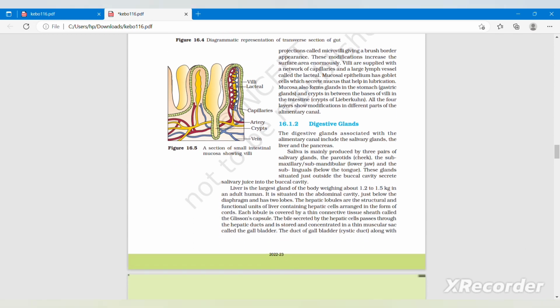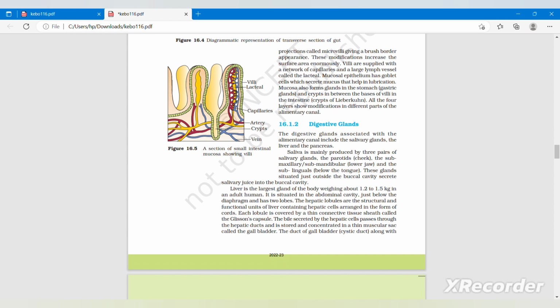And the next topic is 16.1.2, that is digestive glands. The digestive glands associated with the alimentary canal include the salivary glands, the liver and the pancreas. Saliva is mainly produced by three pairs of salivary glands. That is, the first one is parotids, that is cheek, the submaxillary or submandibular, that is lower jaw, and the sublingual, that is below the tongue. These glands situated just outside the buccal cavity secrete salivary juice into the buccal cavity.